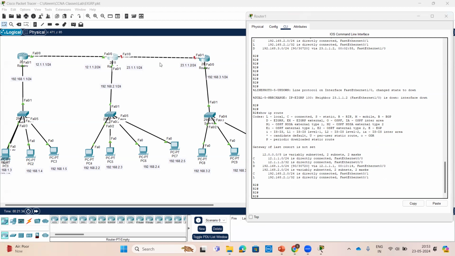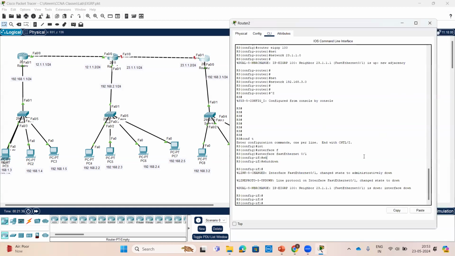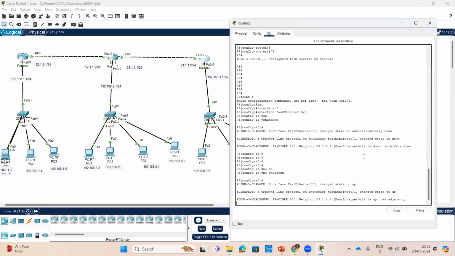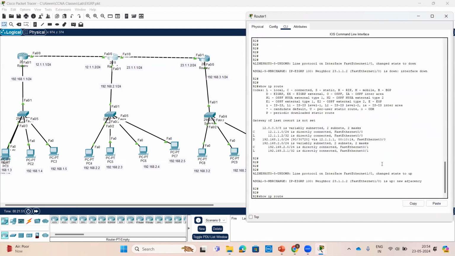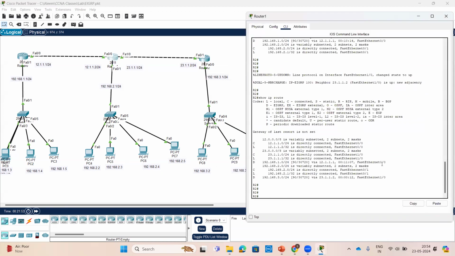Yes. Now I'm using no shutdown. Now see, within seconds the neighborship is established. That is the reason it's a fast convergence protocol. Now check again, show IP route. See, within seconds I am getting the routing table entry also.